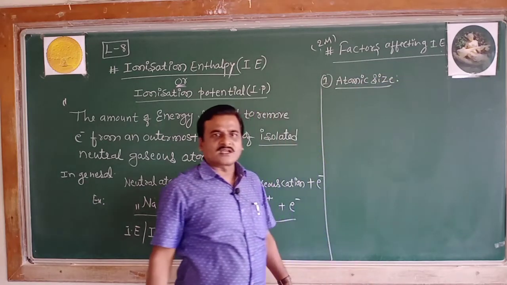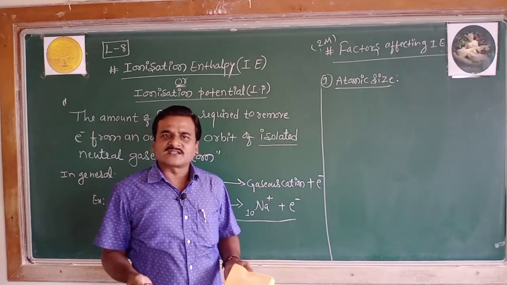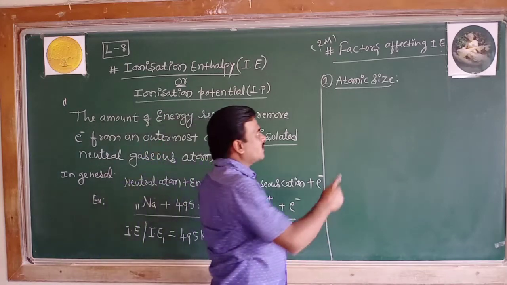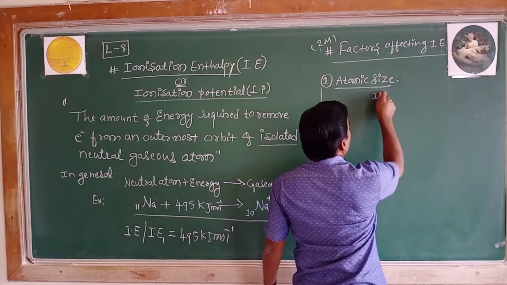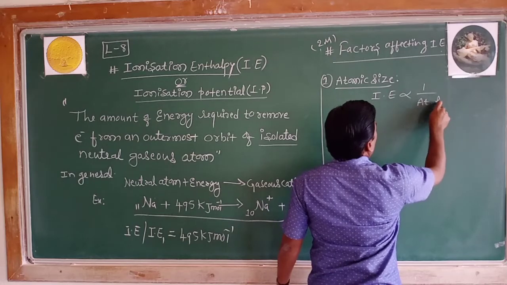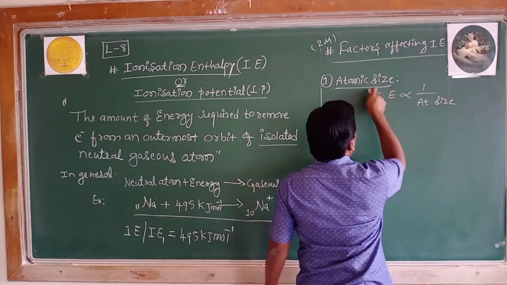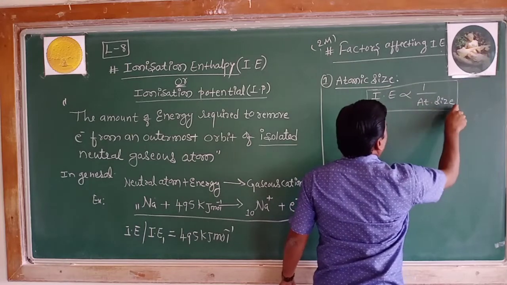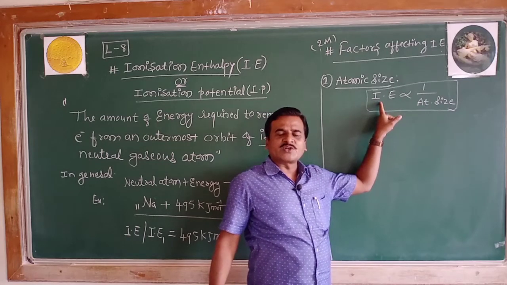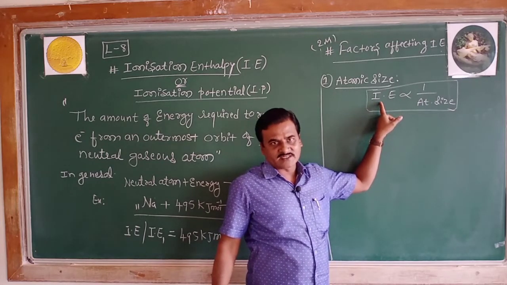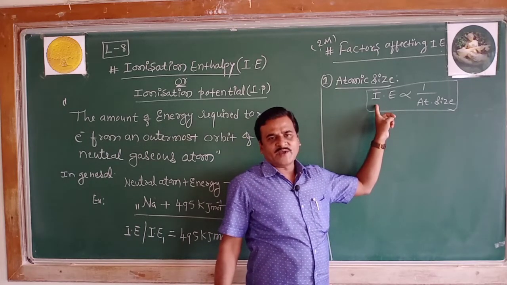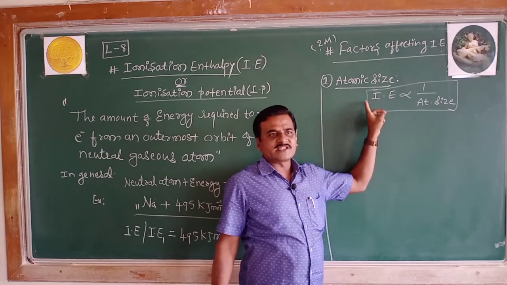So I conclude in what way the atomic size influences the magnitude of ionization enthalpy. Do remember, ionization enthalpy is inversely proportional to atomic size. Do remember this point. The larger the size of an atom, the lesser is the magnitude of ionization enthalpy, and vice versa. The smaller the atomic size, the higher is the magnitude of ionization enthalpy.